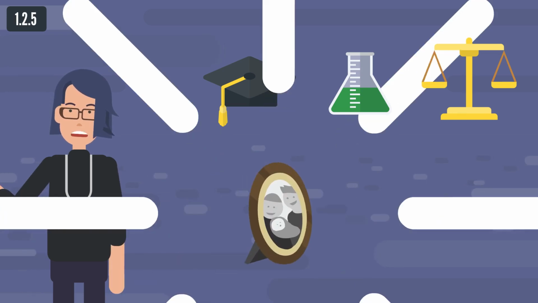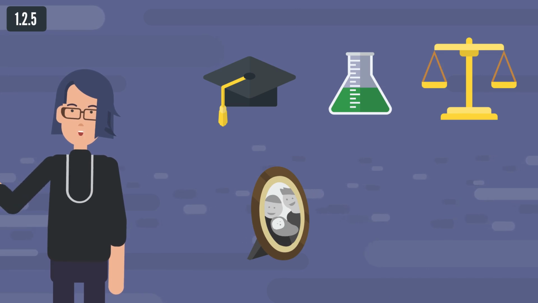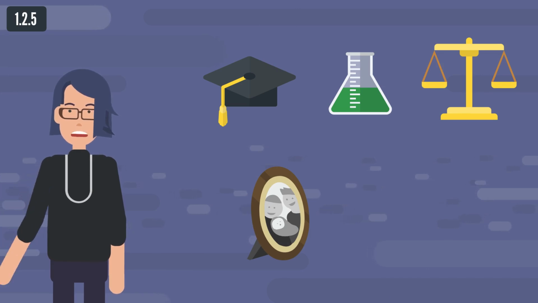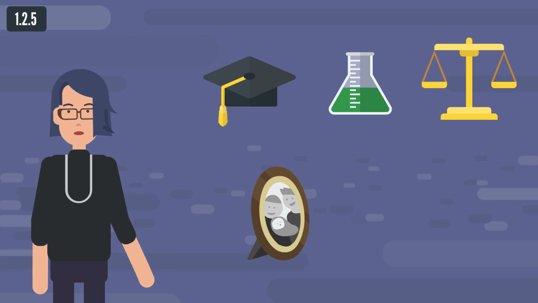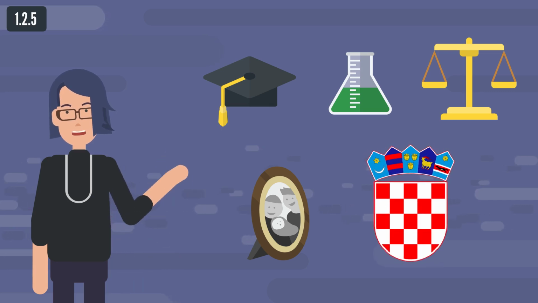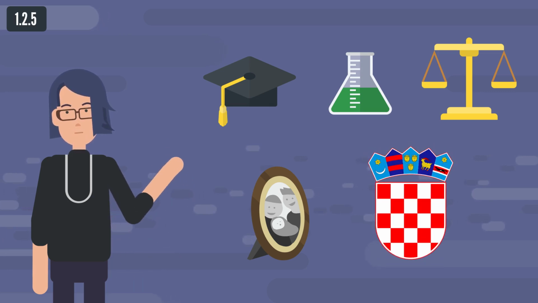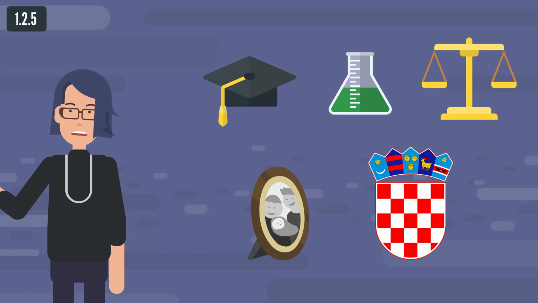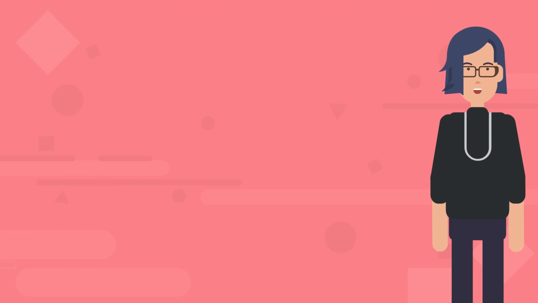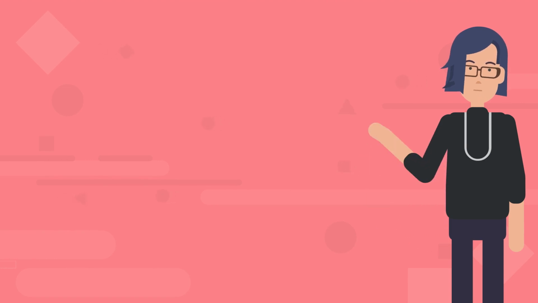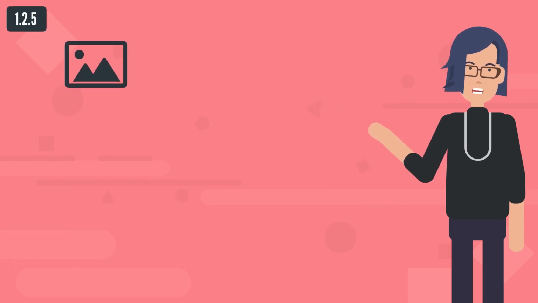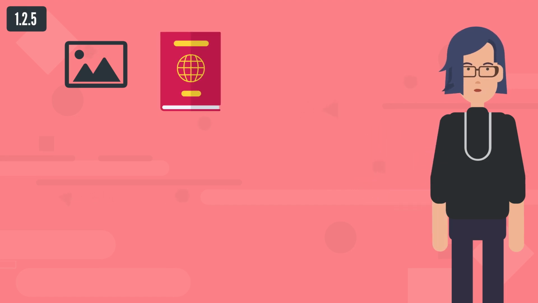4. He/she is a close family member of nationals of a third country from points 1, 2, 3 of this paragraph. 5. He/she is a close family member of a Croatian citizen. 6. He/she is a life or non-formal life partner of a Croatian citizen. The following must be enclosed with the application: a color 35x45 mm photo, and a copy of a valid passport.